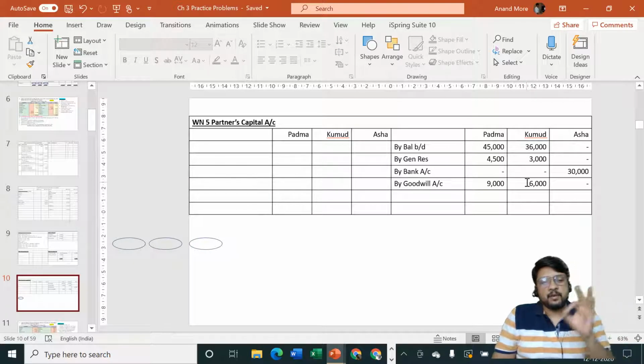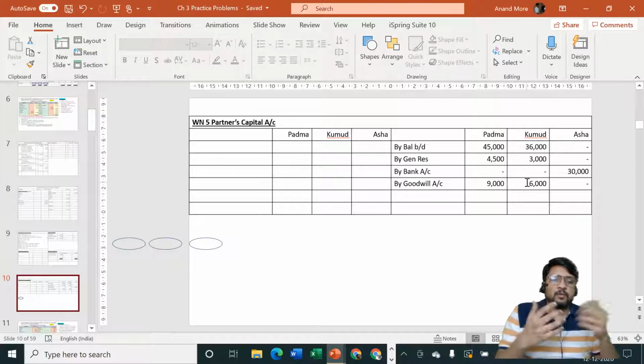So in short, the entry is drawing: partners' capital account debit to cash or bank account. The amount will be dependent on the goodwill amount into half. So 9,000 half is equal to 4,500. 6,000 half is equal to 3,000. That is the amount of goodwill of Padma and Kumud.